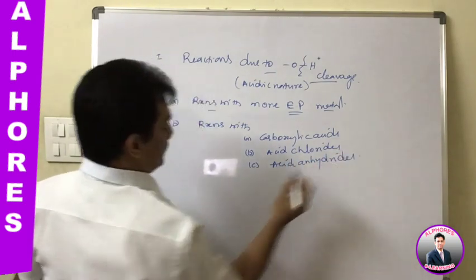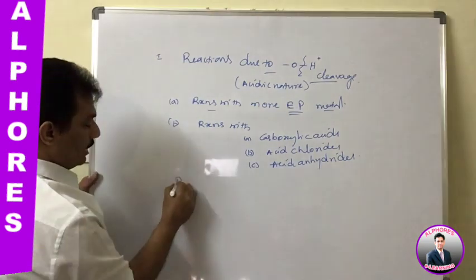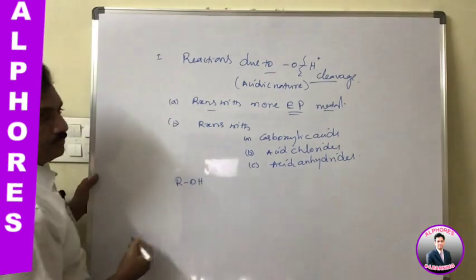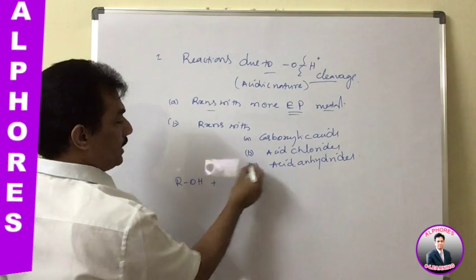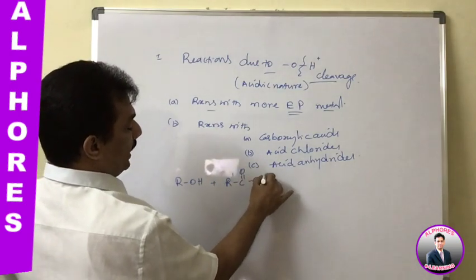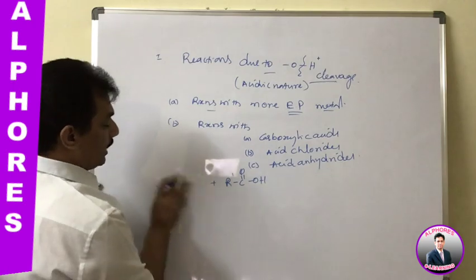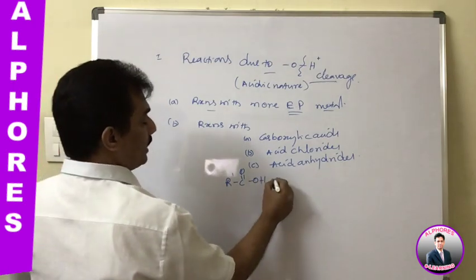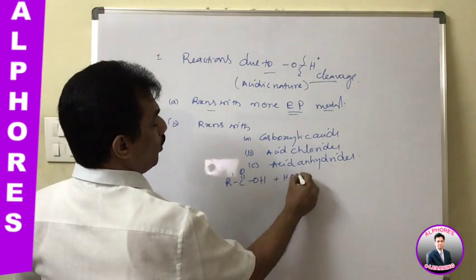In all these cases, the reaction is like this. If it is ROH, and it is reacted with carboxylic acid, RCOOH, and here let me write for your convenience, HOR.